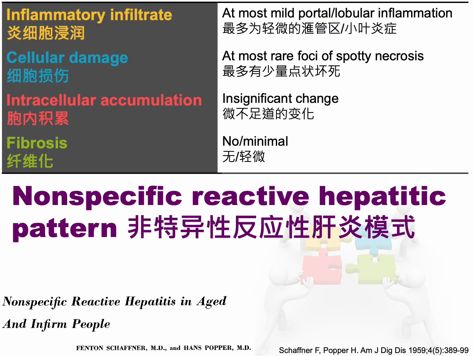The non-specific reactive hepatitis pattern resembles the nearly normal liver pattern, but with slightly more pronounced necroinflammatory activity. The term non-specific reactive hepatitis was first introduced by Schaffner and Popper in 1959. They described it as a collection of abnormal liver biopsy findings, including ductular proliferation, inflammation, necrosis, and regeneration, observed in elderly or infirm patients without acute liver disease.